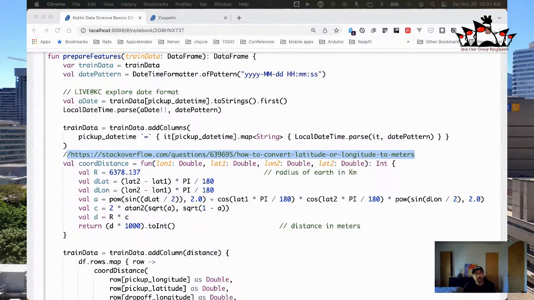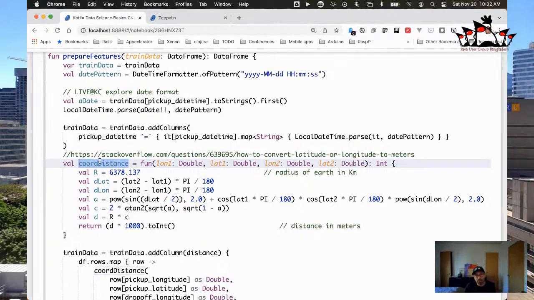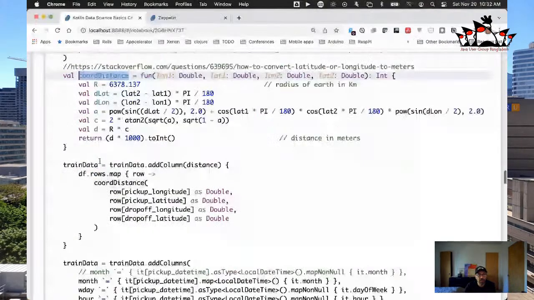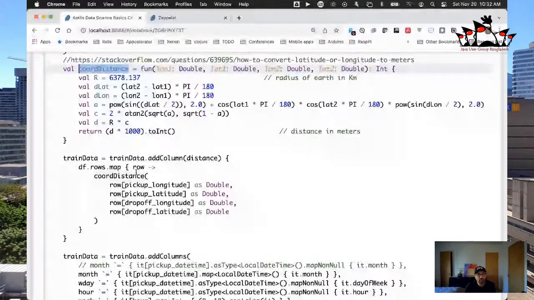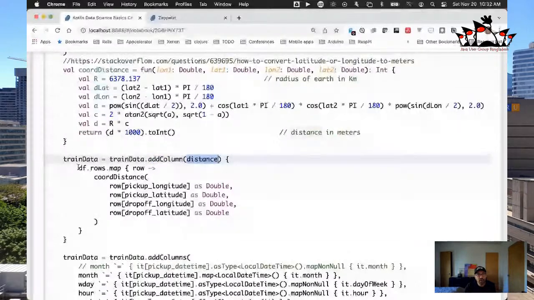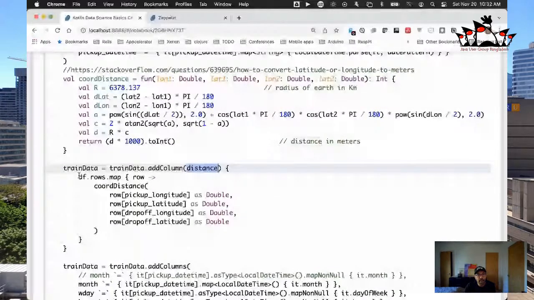Okay. So now we have this function called coordinate distance, and this is what we will use to calculate the distance in meters as the bird flies. Let's scroll down a little bit. We're going to add a new column, and we'll call it distance in this case. Against our original data set, we're going to run a map now.